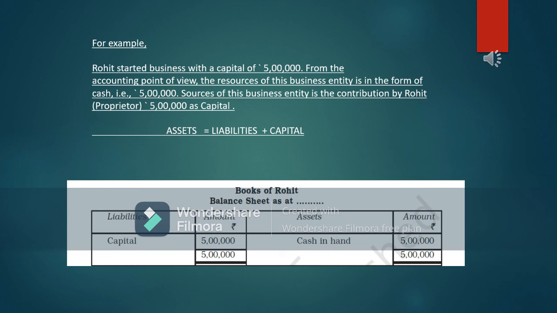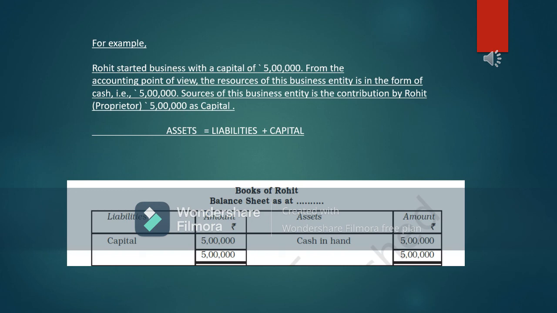Okay, now read the example. Rohit started the business. Rohit is the proprietor who started the business with a capital of 5 lakhs. So capital, what we understood: Rohit wanted to start a business, so just to start the business, he has introduced some amount of 5 lakh rupees. This is the capital. From the accounting point of view, the resource of this business entity is in the form of cash.